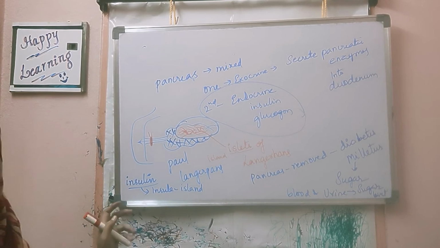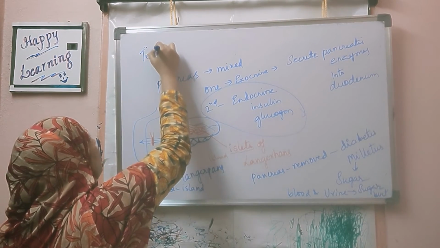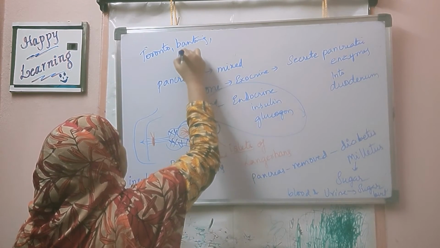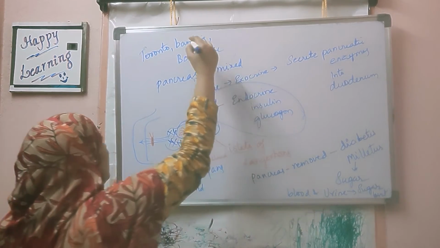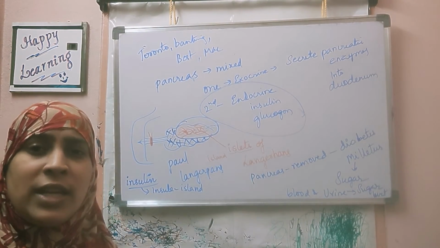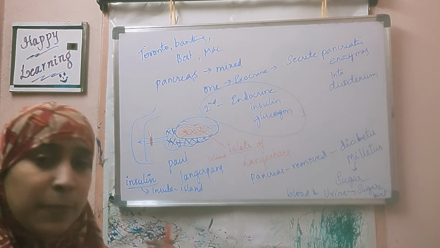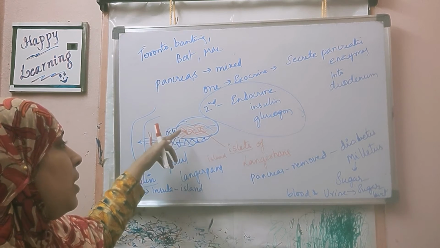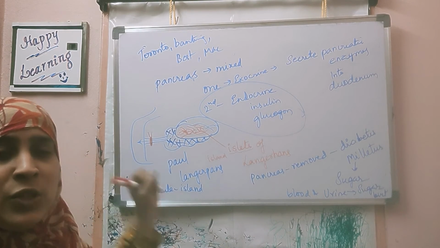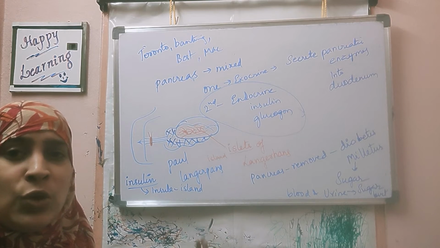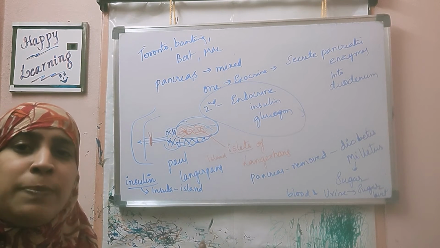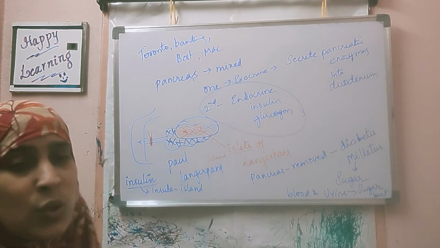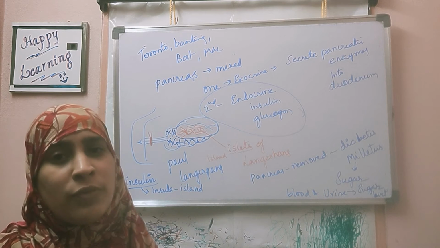Later on, some scientists in Toronto, Banting, Best and Macleod, four scientists, separated insulin from a pancreas which was tied and half dried off. From this type of pancreas they removed insulin and administered it into an organism from which the pancreas was removed. That organism is not having a pancreas, only insulin was introduced into its body.